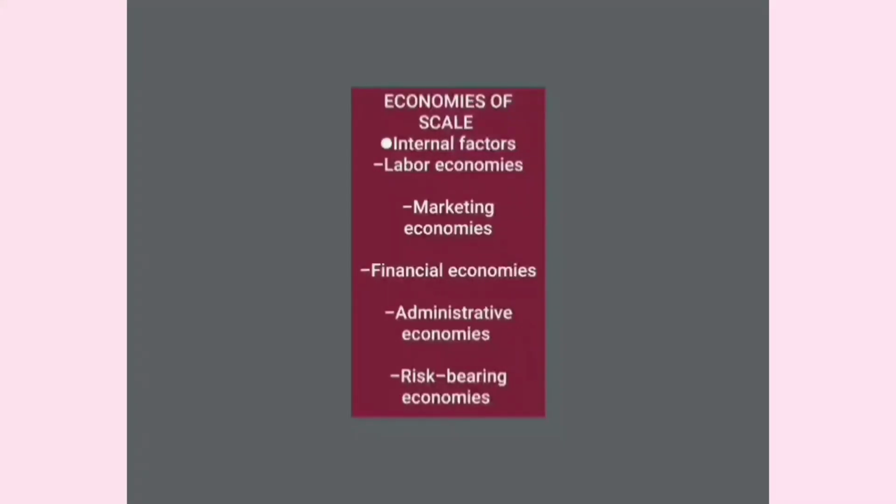For example, a worker who just has to concentrate on one task will become an expert and can produce more output. It is because they will become more efficient and productive than a worker who has to do several tasks. So the production will increase and the cost of production will decrease.